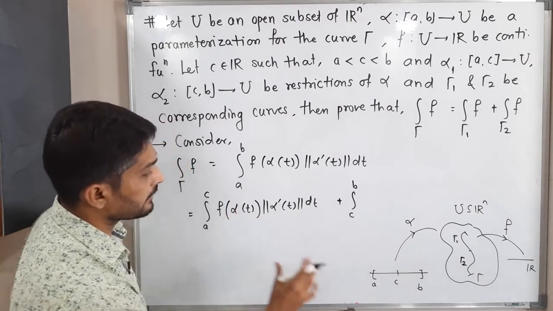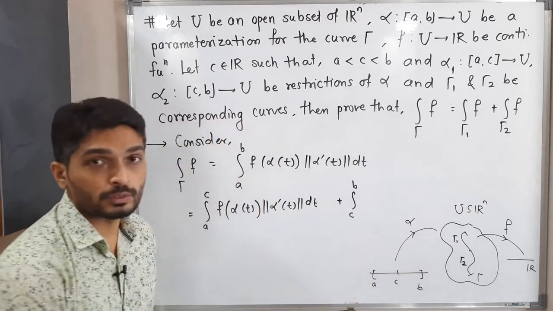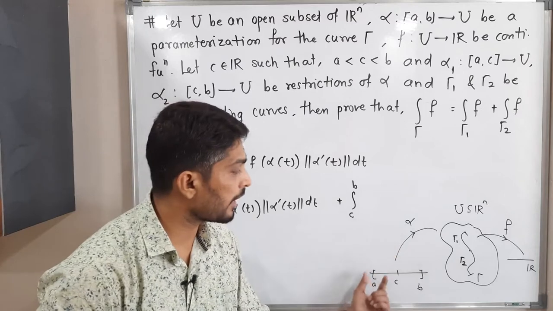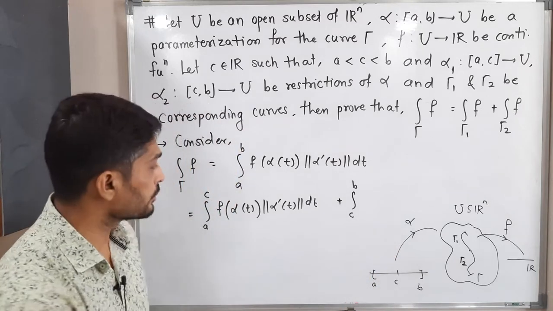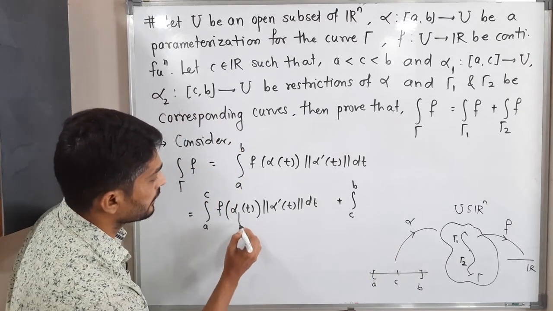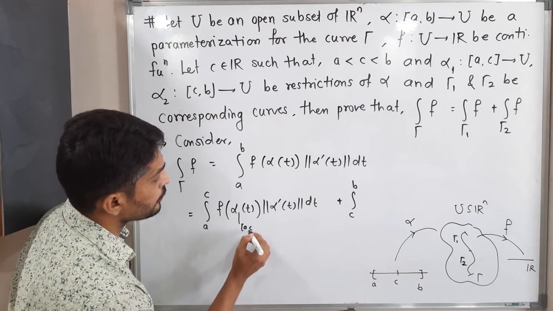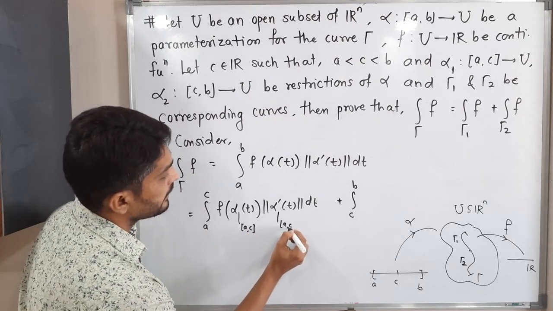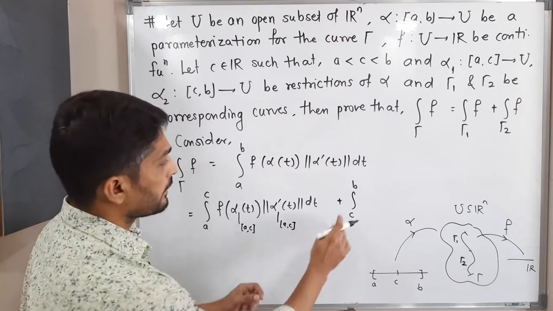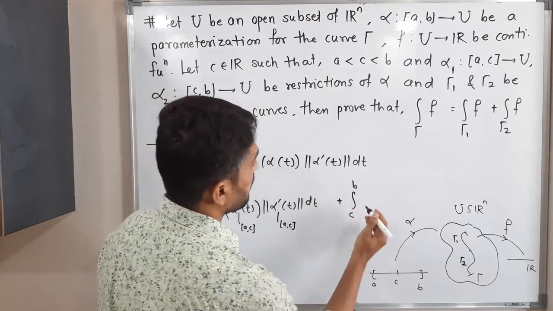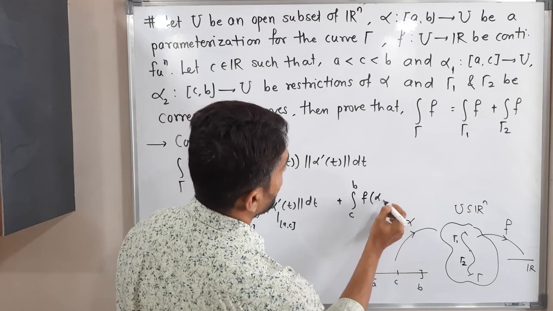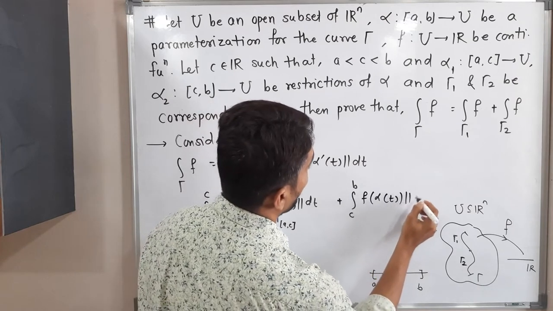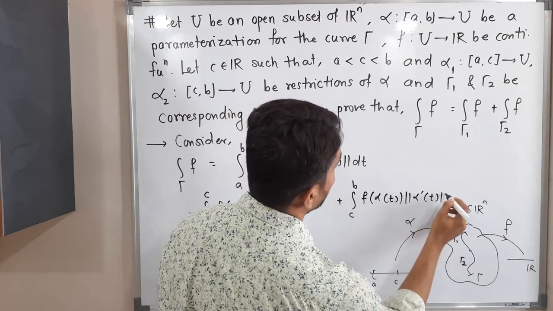But now we have considered the closed interval AC only. That means we restrict our alpha on the closed interval AC. That thing I should mention somewhere here: alpha is restricted on the closed interval AC, and here also alpha is restricted on AC. After that we have CB, so the same function f of alpha of t, norm alpha dash of t, dt.